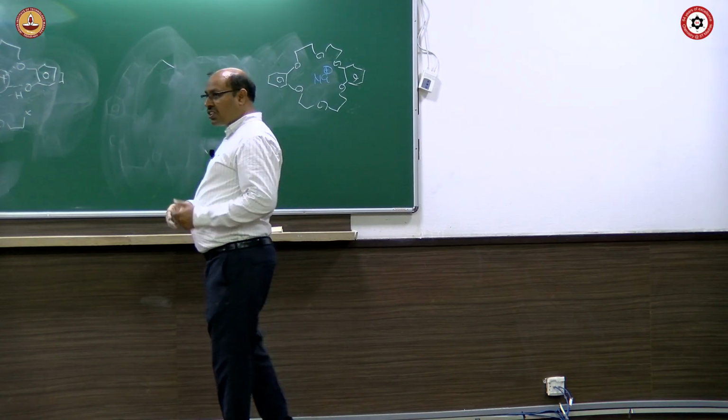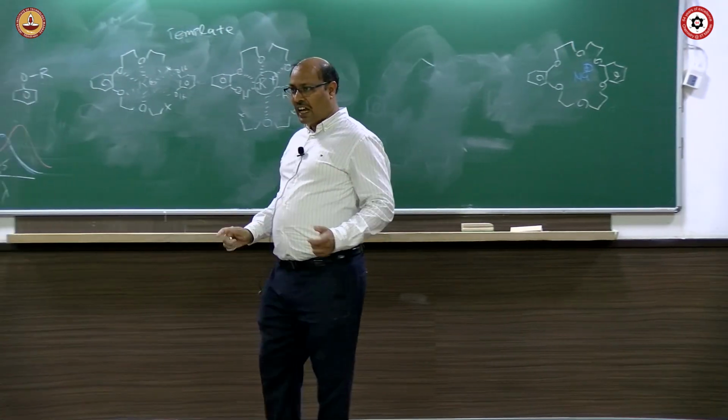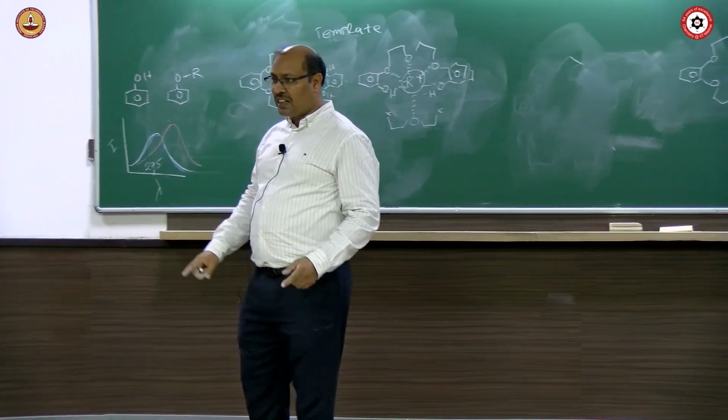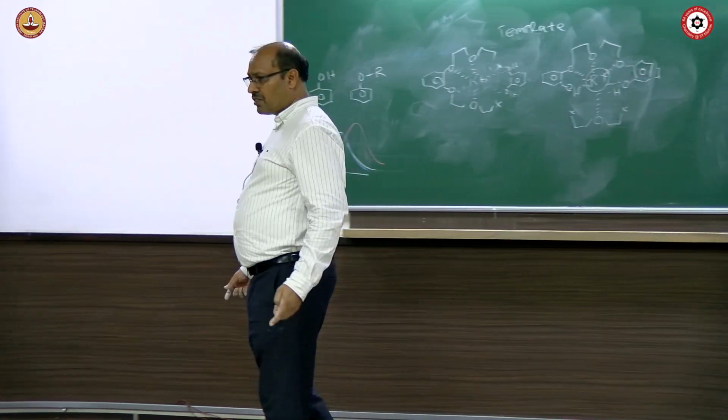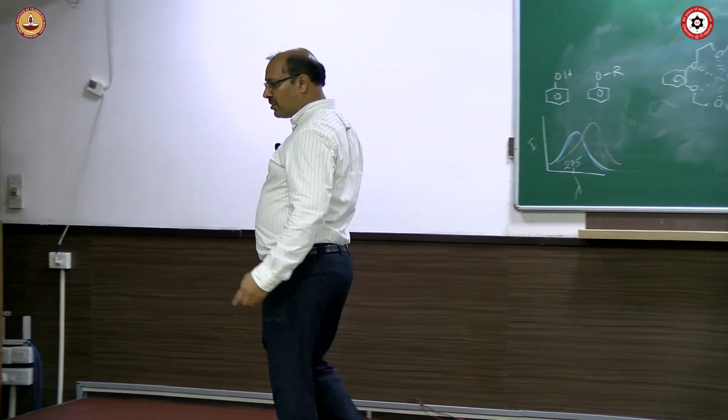So this compound is called crown ether, that is called dibenzo 18 crown 6. If benzene is not there, that is called 18 crown 6. It's a cyclic molecule.